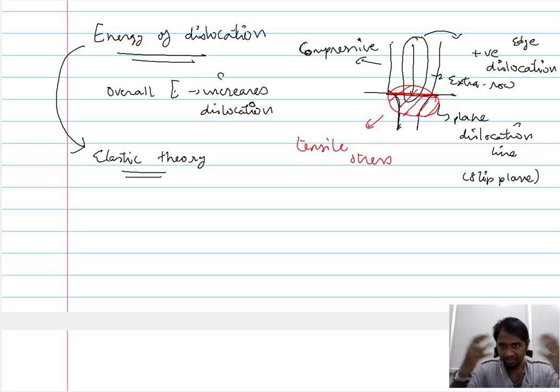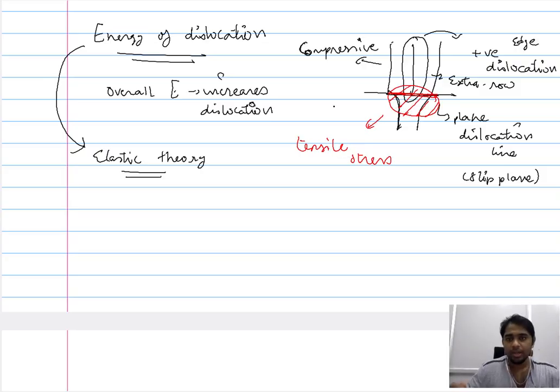So just to recollect and put it all in terms of energy: even in the simplest positive edge dislocation, you have a combination of compressive stress and tensile stress. Compressive stress is experienced by the extra layer of atoms above the slip plane, and tensile stress below it, which is the distortion caused below the slip plane.